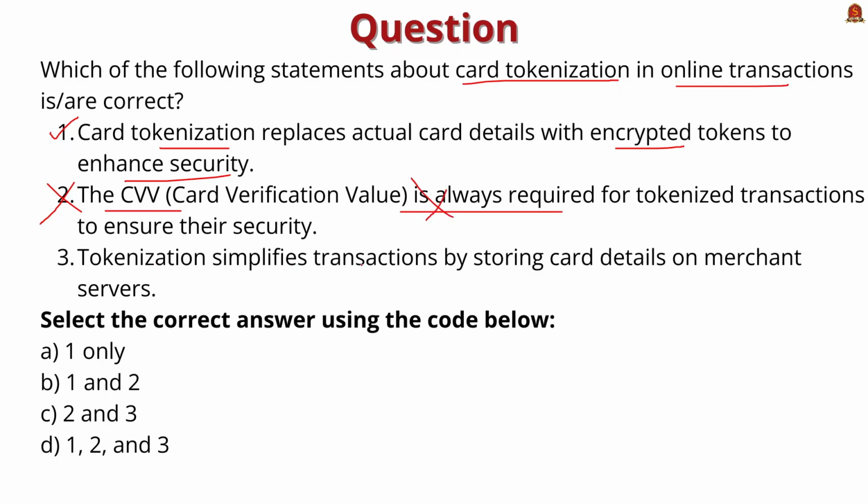Tokenization simplifies transactions by storing credit card details on merchant servers. This statement is also incorrect because it doesn't store the credit card details on merchant servers, because card tokenization enhances security by removing the card details from merchant servers. So option 1 only is correct.